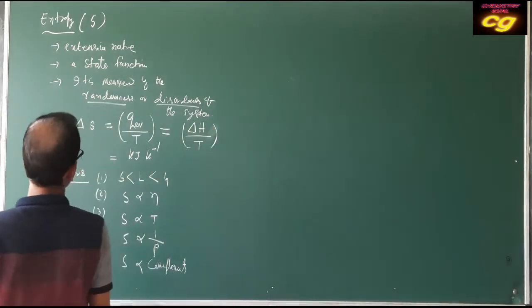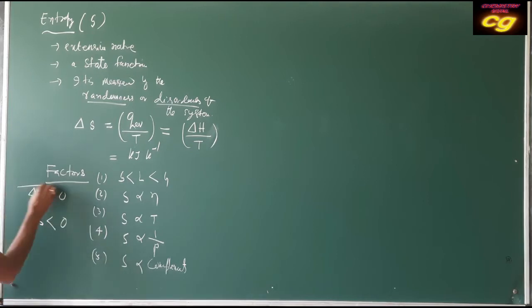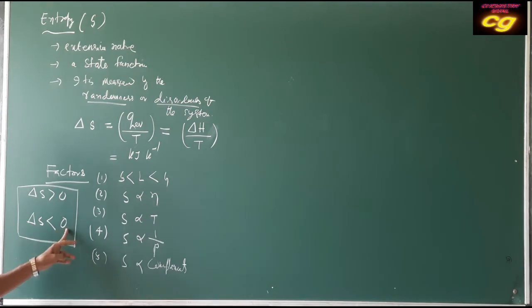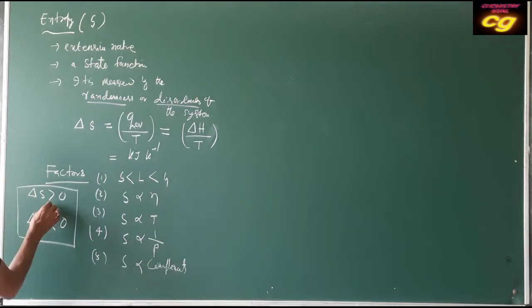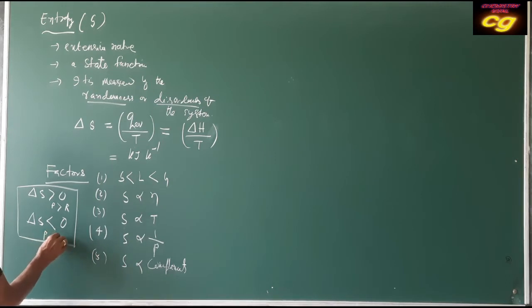For calculation of entropy change, this is a very important thing. If entropy increases, then entropy change is greater than 0. If entropy decreases, then entropy change is less than 0. These two things are very important. Where the product side entropy is greater than the reactant side, the change is positive; in the other case, the product side is less than the reactant side. This is the very important comparison.